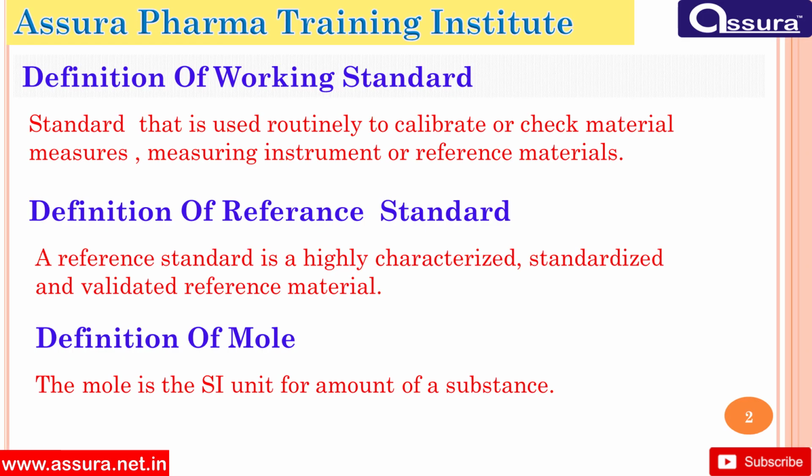Definition of working standard. Standard that is used routinely to calibrate or check material measuring instrument or reference materials. Definition of reference standard. A reference standard is a highly characterized, standardized and validated reference material. Definition of mole. The mole is SI unit for amount of the substance.